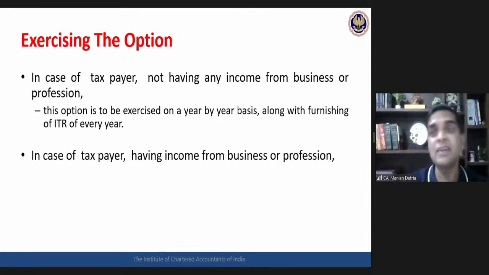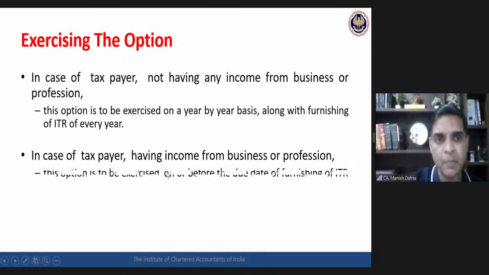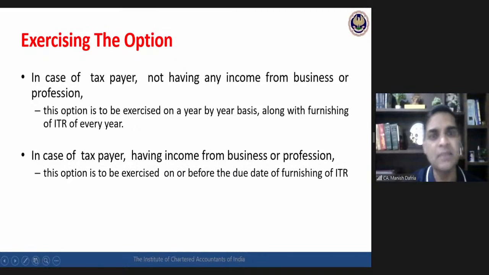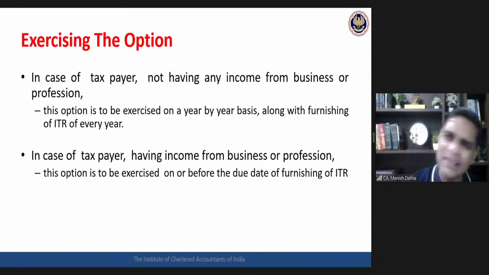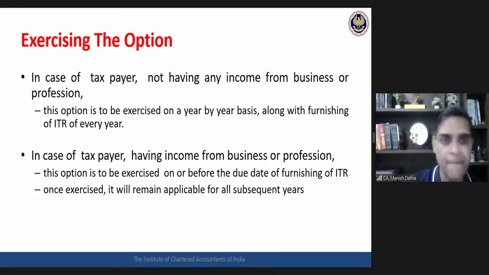If I am having income from business or profession, then the situation is different. Then the option is to be exercised on or before the due date of furnishing of ITR. In the case of a normal assessee not having business income, along with the ITR, if I'm filing ITR late, at that time I can exercise the option. But for business income, professional income, before the due date of furnishing of ITR, the option is to be exercised.